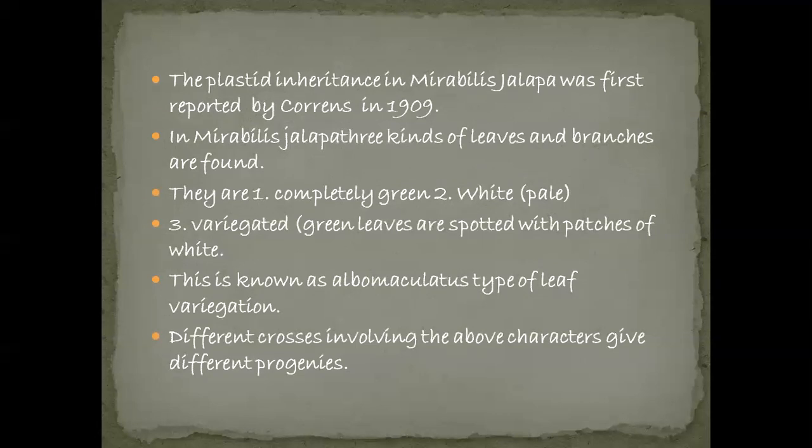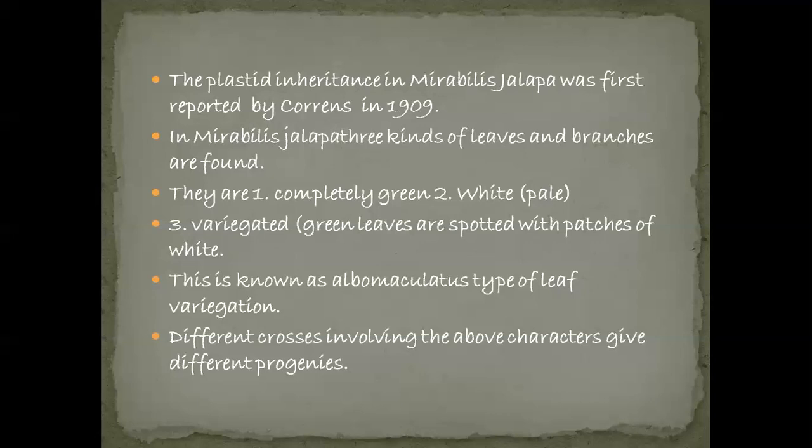In Mirabilis jalapa, the four o'clock plant, different kinds of leaves and branches are formed. Mainly, there are three types of branches and leaves. First one is completely green leaves. The second one is white, that is pale color.